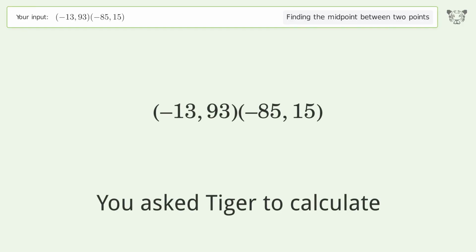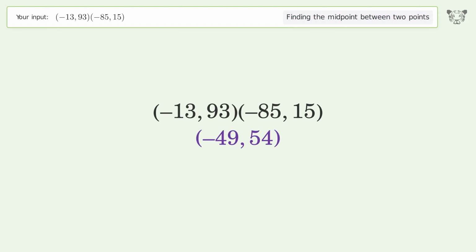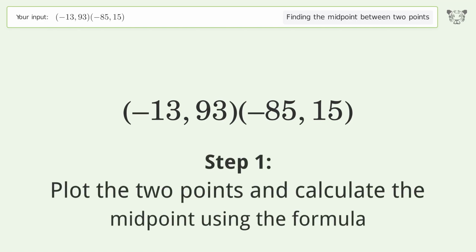You ask to calculate. This deals with finding the midpoint between 2 points. The midpoint between the 2 points is (-49, 54). Let's solve it step by step. Plot the 2 points and calculate the midpoint using the formula.